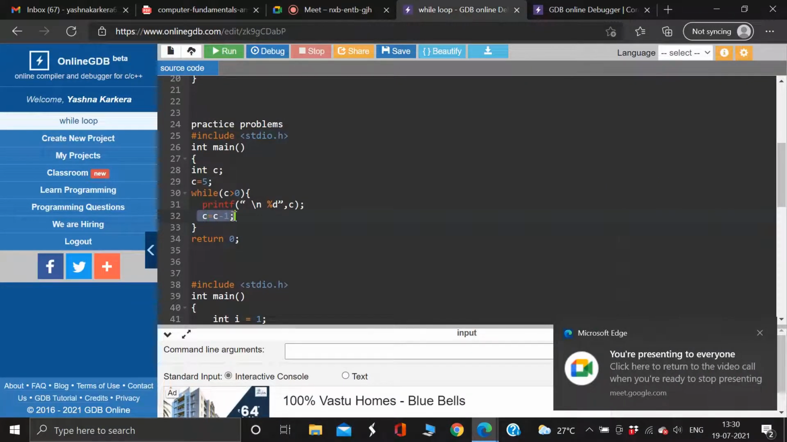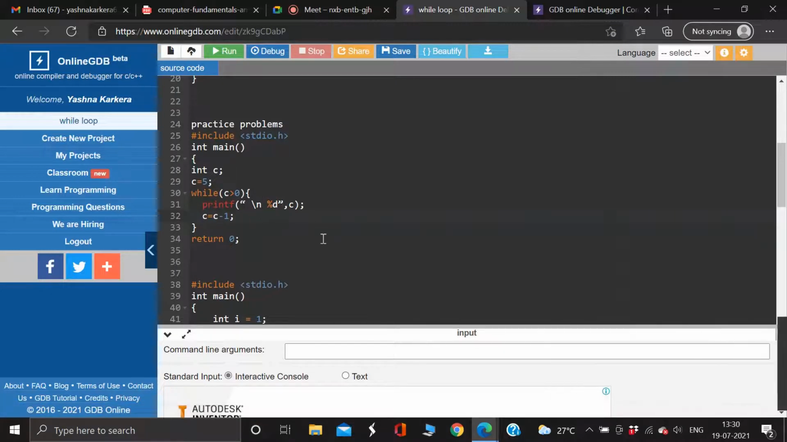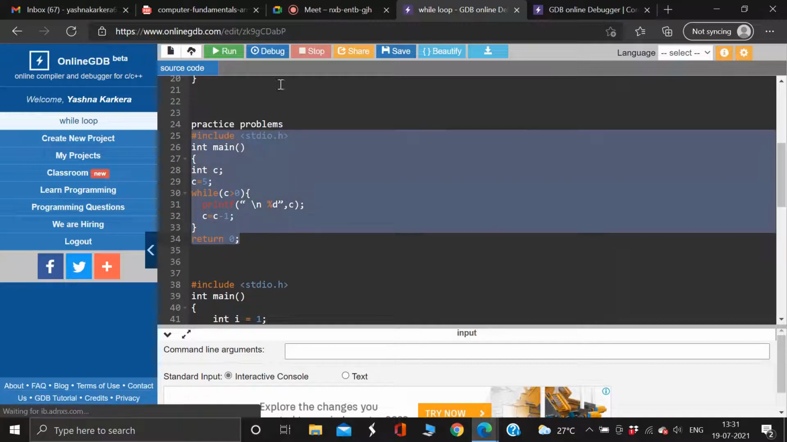Because I did c equal to c minus 1. Basically, every time the loop ends, I'm decreasing the value of c. At first it was 5, it will print 5. Then I'm decreasing it by 1, which means I'm making it 4. Again, it will check if it's greater than 0 and print 4. Then again I'm decreasing it by 1. It will print 3. Like that. Once it becomes minus 1, this won't be printed because it is not greater than 0. Did you understand this?